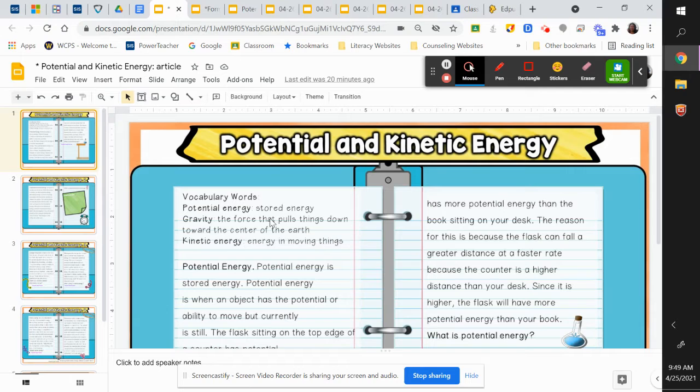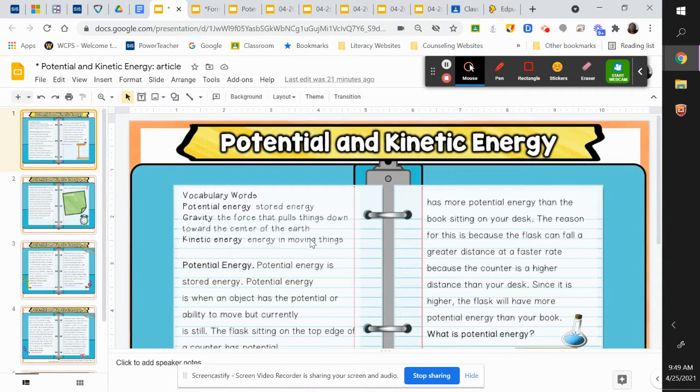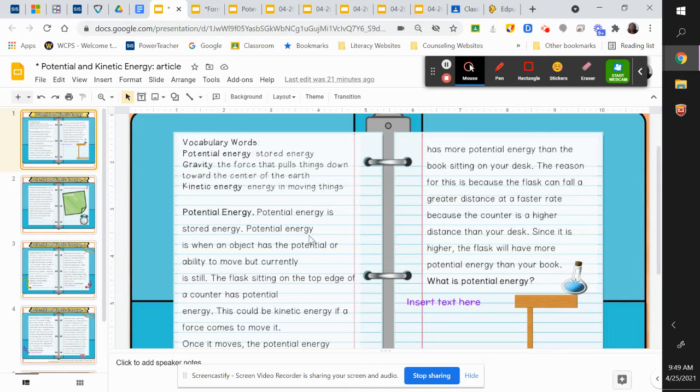Ball at the top of a hill. It could be if you're racing someone and you're standing at the starting line and then they say go, the fact that your potential energy, you're not moving yet, but you can move. Gravity, the force that pulls things down toward the center of the earth. We discussed that last year. And then kinetic energy is energy in moving things.